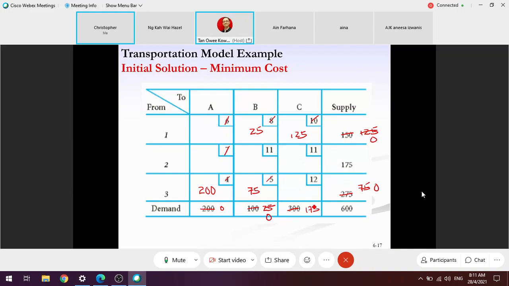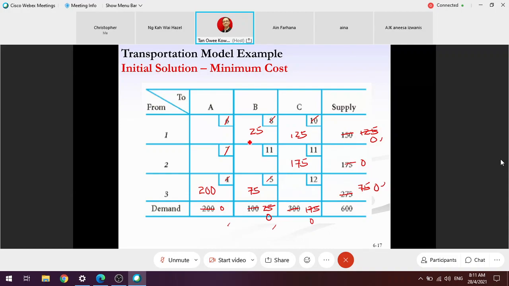You see the last 2 numbers that appear here, the rest are all 0, 0, 0, 0, 0. The balance of demand and supply intersect at 2C, which is 175. This gives an indication that most likely the answer is correct.